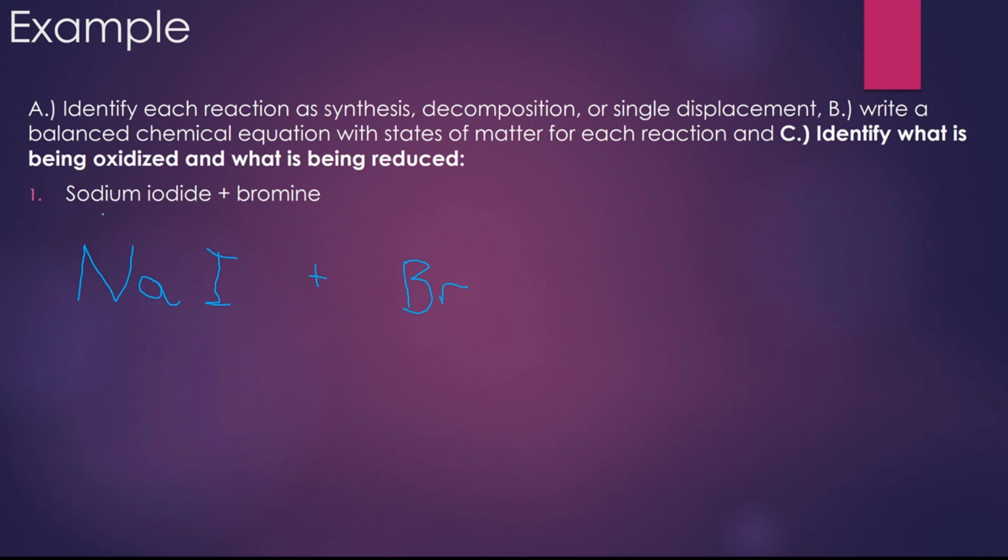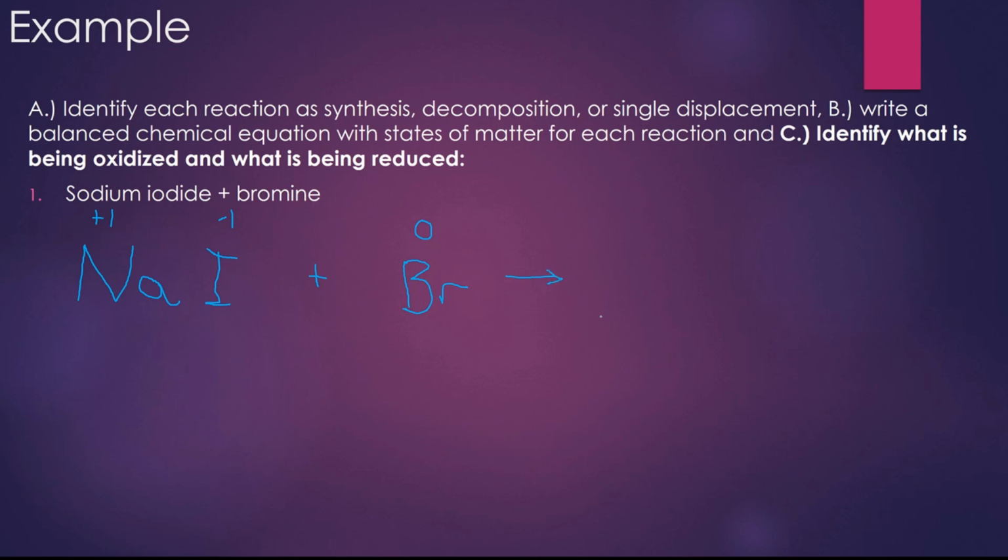Okay, sodium being an alkali metal will have a positive 1 charge. Iodide being a halogen will have a negative 1 charge. So no subscripts are needed. 1 to 1, they balance out. Bromine, element by himself, he's going to be 0.